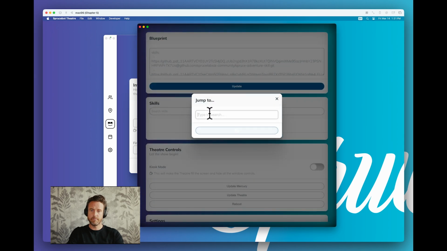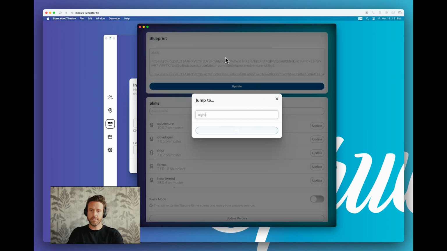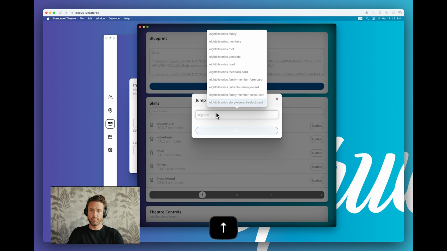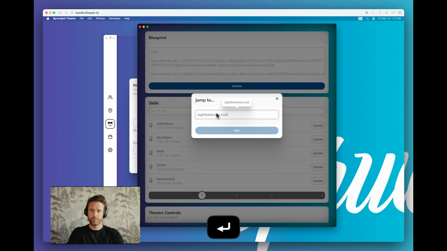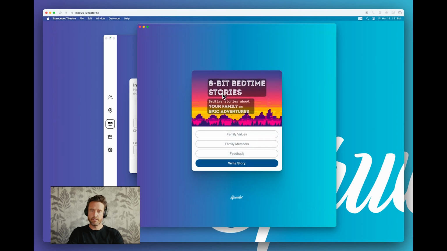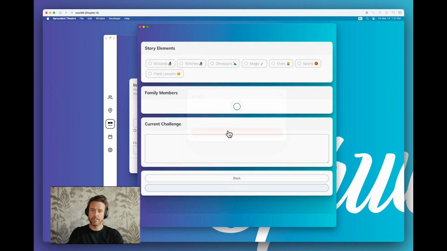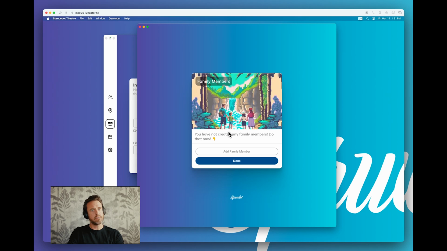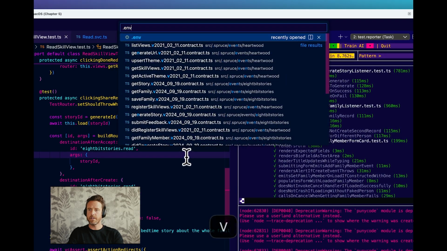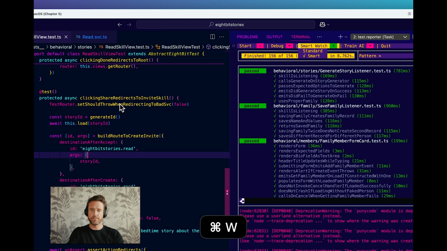8-bit, a barrel bunch root. There it is. Let's write a story. Gotta add at least one family member. Did I not do that? We've got all of our stuff in there, so I guess we're doing this.